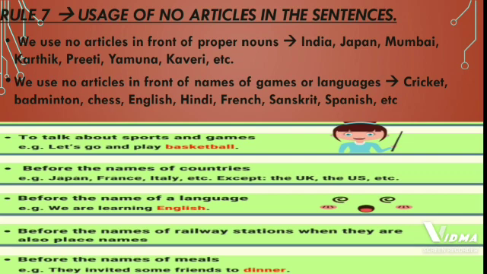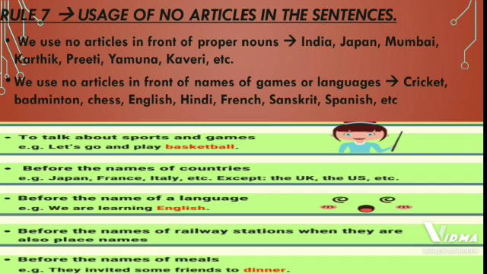That is, for example, Japan, France, Italy, etc. Except the UK, the US, etc. Why is it given as the UK, the US? Because the name of that country is like that only, the UK, the US.